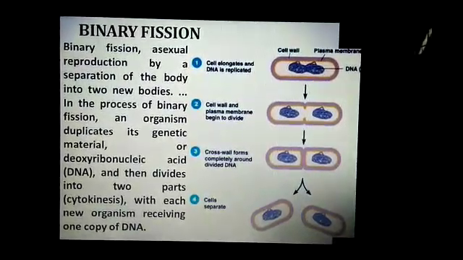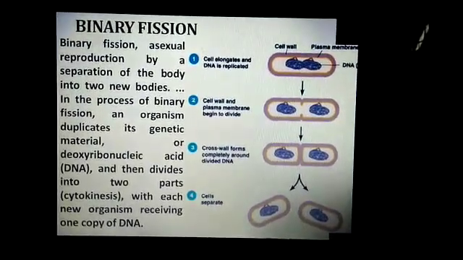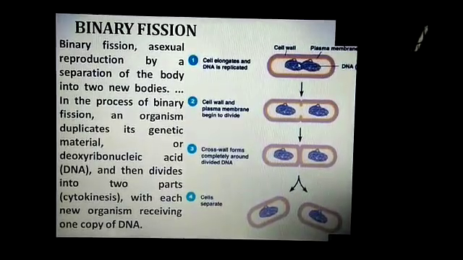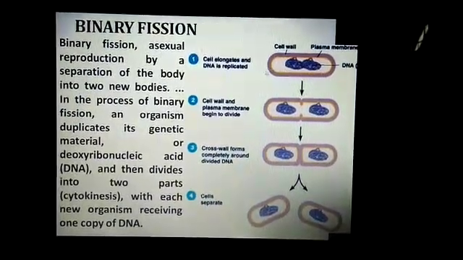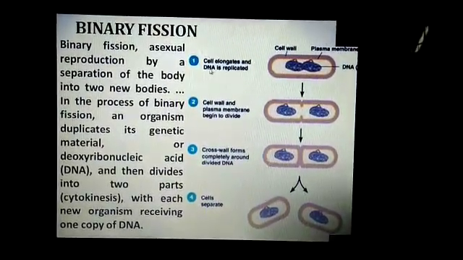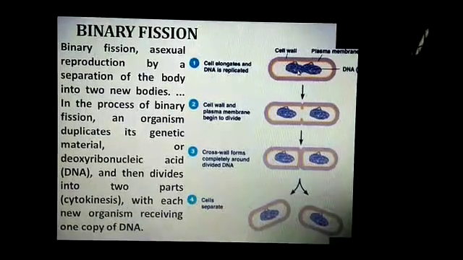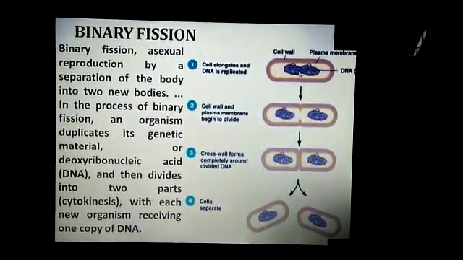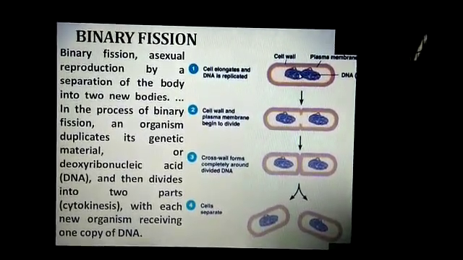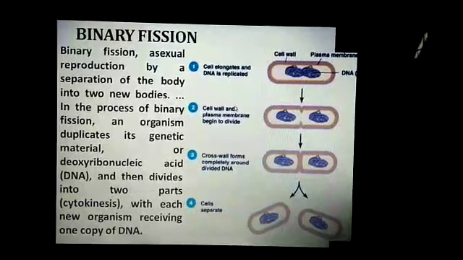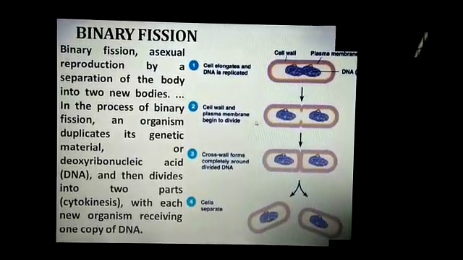As you can see in the given picture, this is the division process. In the first step, the cell elongates and DNA is replicated, means it divides into 2, and then it starts division. In the second step you can see the cell wall and plasma membrane begin to divide.